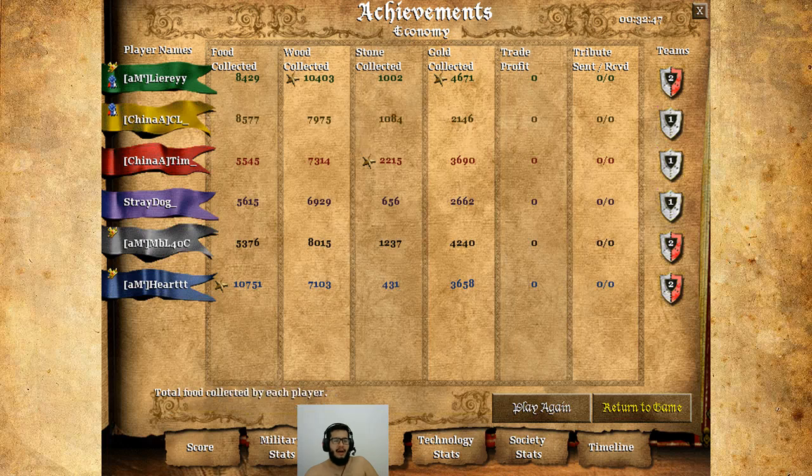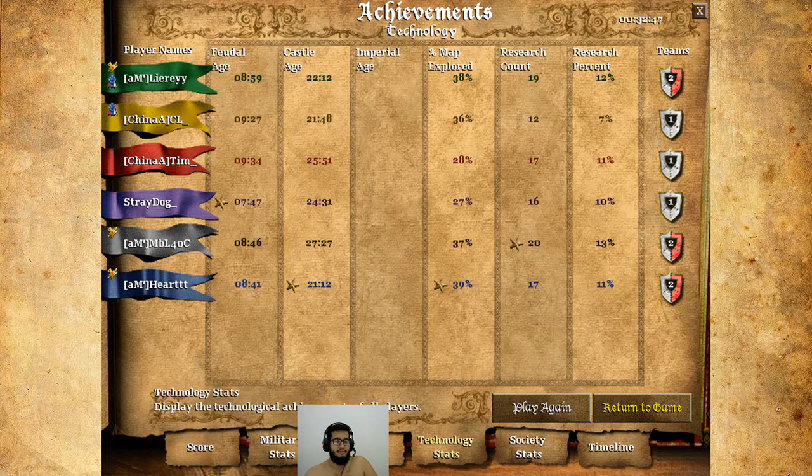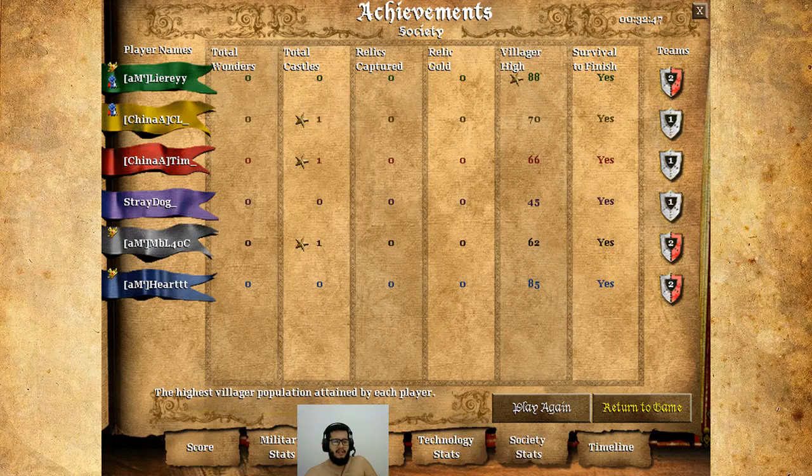Economically speaking, Heartt had the best economy. If you compare his food with CL, he had 1,050 more, mostly because of the small difference in the speed of the villagers, and of course having the deer available, having the Chinese farms. This all counts a lot. So in the end, side stats here show that Liereyy had the highest villager count, followed by Heartt. Great play by Liereyy with the Chinese.